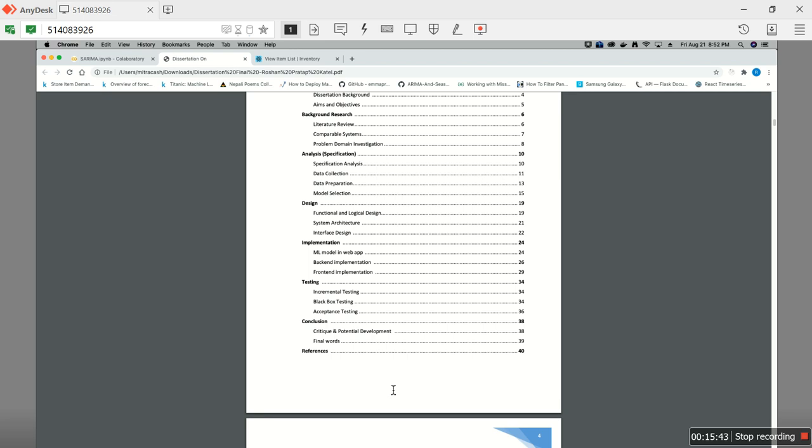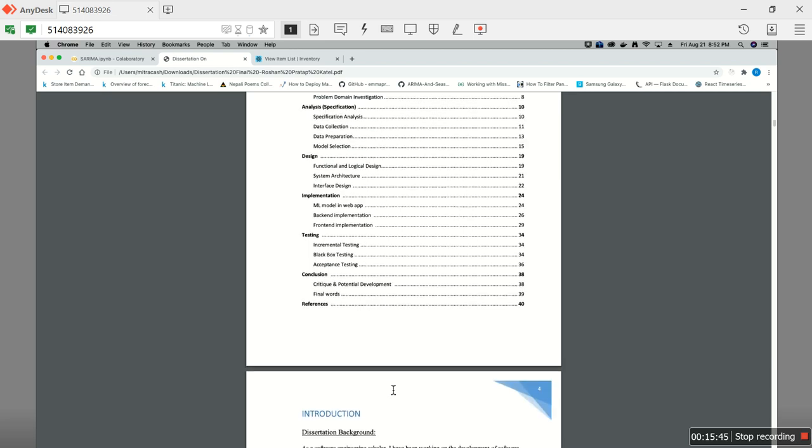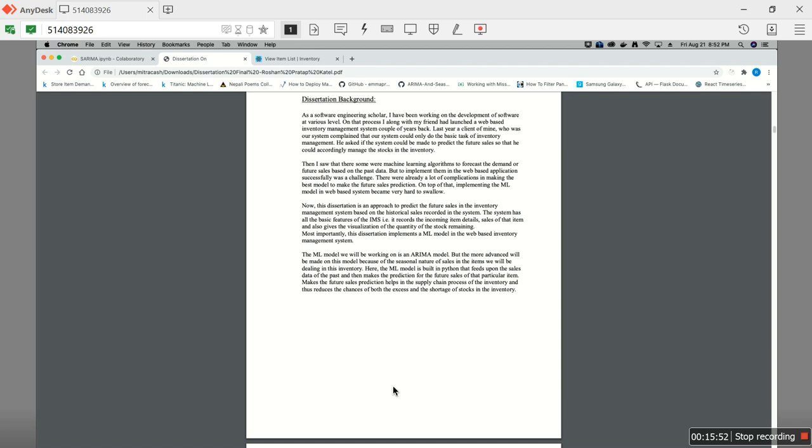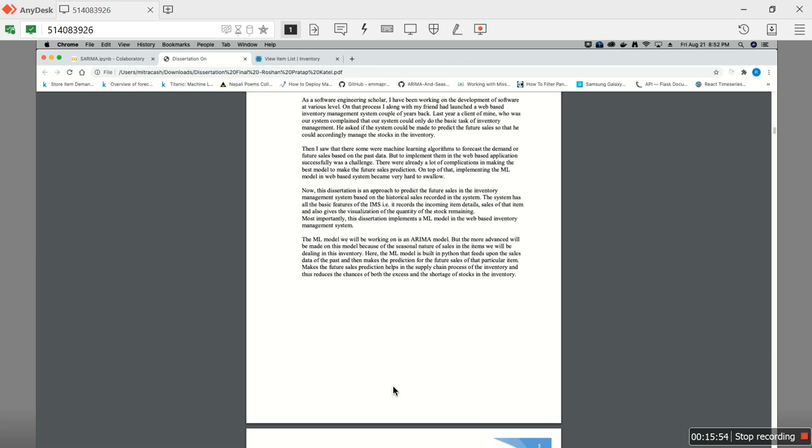So this is how I've tried my best to work on the machine learning model for sales forecasting, and its implementation in the web-based application.